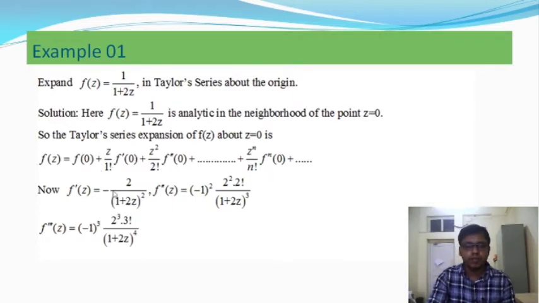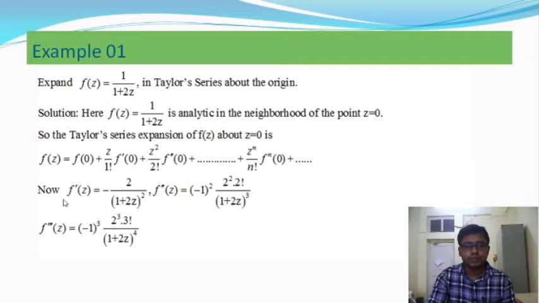We are going to find the value of f of 0, that means f of z about the point z equal to 0. Then we will find f dash 0, f double dash 0, and so on.